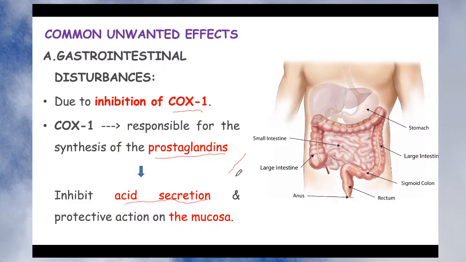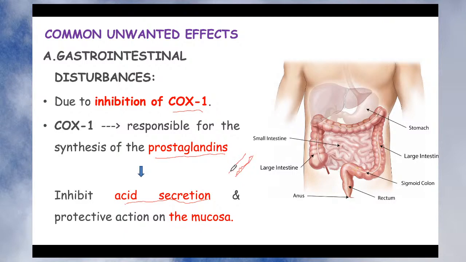Now suppose this is the GI tract. This prostaglandin has a mucosal appearance, a mucus consistency, so it goes and forms a protective layer on the GI tract.